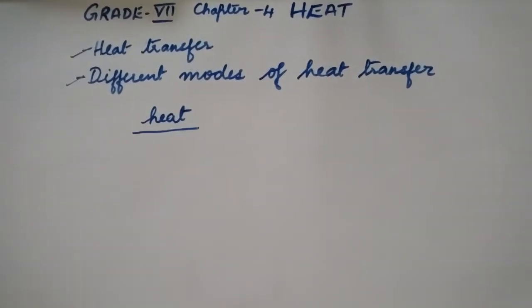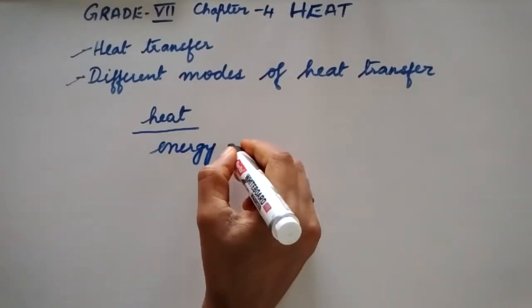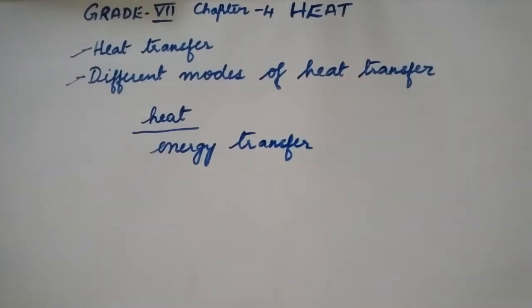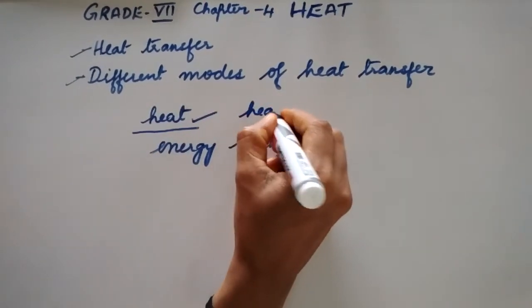When two bodies or two objects at different temperatures are brought together, an energy transfer takes place between them. What is it? The energy transfer takes place between the two bodies. And this transfer of energy, or what we say the flow of energy, is called heat, or heat energy.